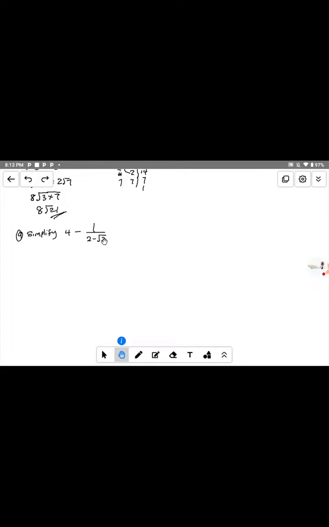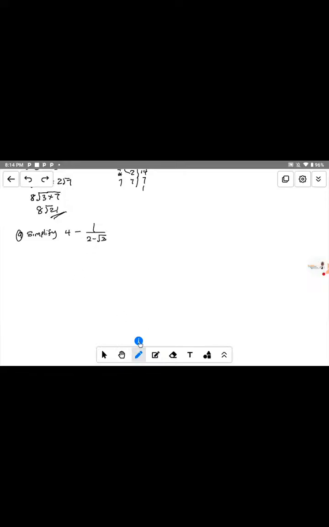Now, let's look at this question. Let me use this question to explain what I just said, for better understanding. The question is: simplify 4 minus 1 over 2 minus root 3. Sometimes the instruction is rationalize, sometimes it is simplify. In this one, we want to simplify. And how do we simplify this question? The first thing is to take a look at this.